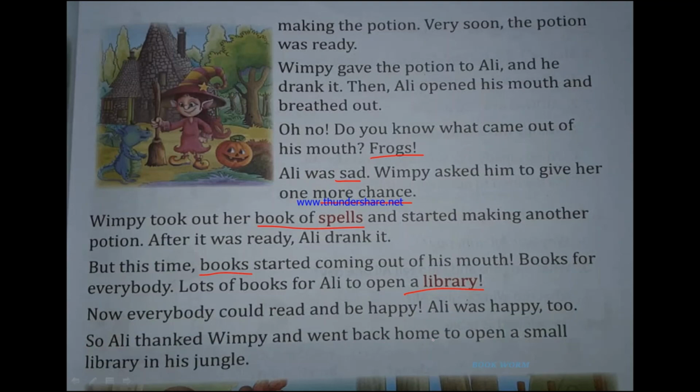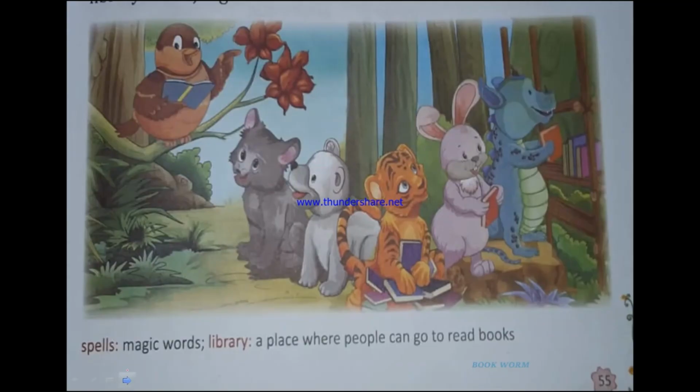So Ali thanked Wimpy and went back home to open a small library in the jungle. So what did Ali do? Ali, he thanked Wimpy and then went back home to open a small library in the jungle. And everybody was happy. See this picture? You will see that everybody is here. They are all reading together. Ali opened a library and everybody sat happily together reading the books.